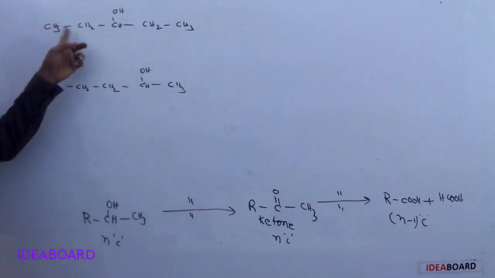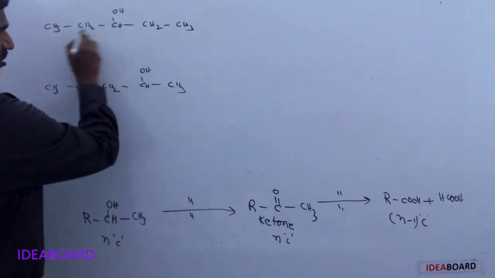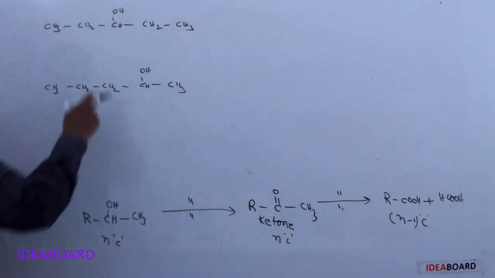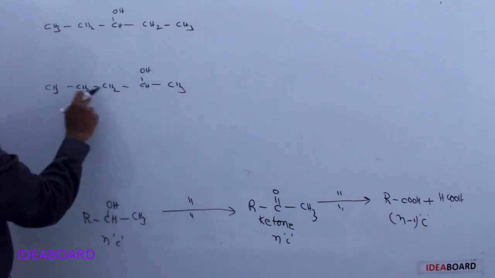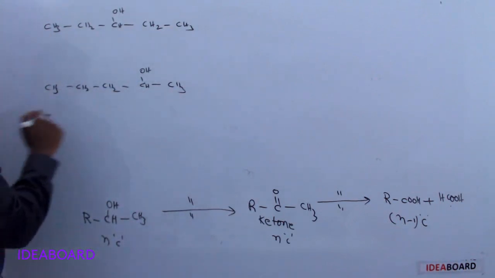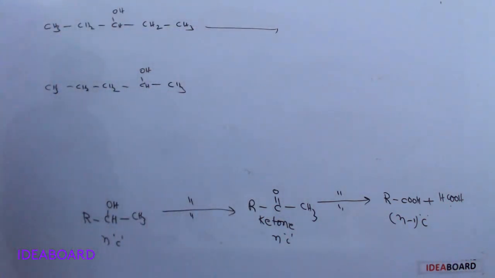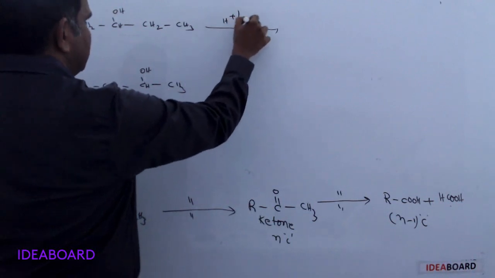So this alcohol is 3 pentanol, 1 2 3 4 5, and this is 2 pentanol. If this is undergoing oxidation by a strong oxidizing agent